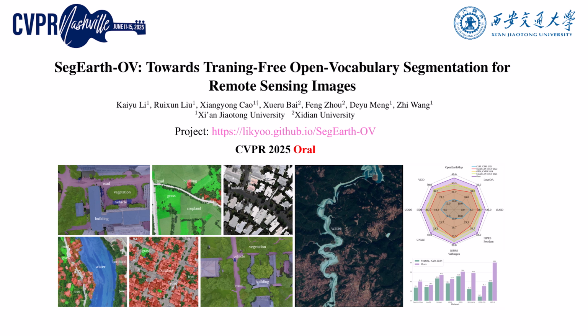In this work, we propose SegEarth-OV, the first open vocabulary segmentation method for remote sensing images, which provides a new solution to realize universal remote sensing image interpretation.